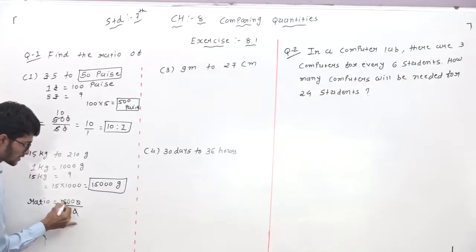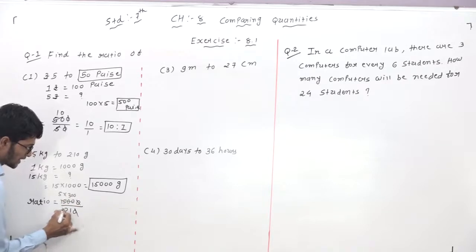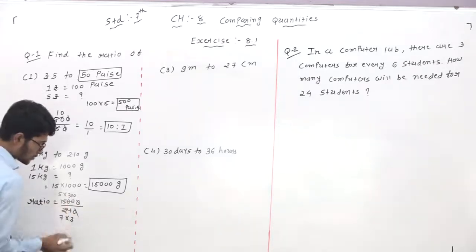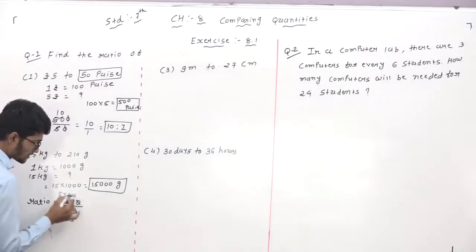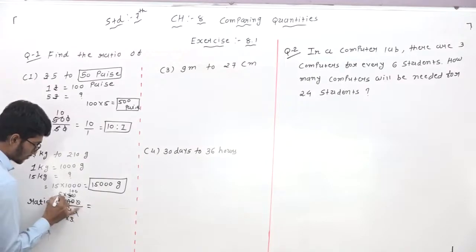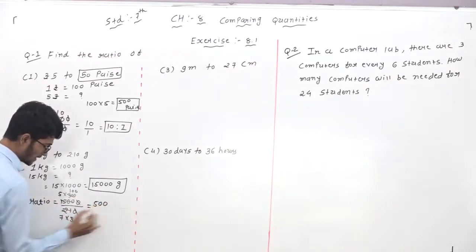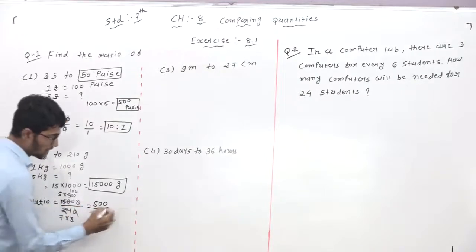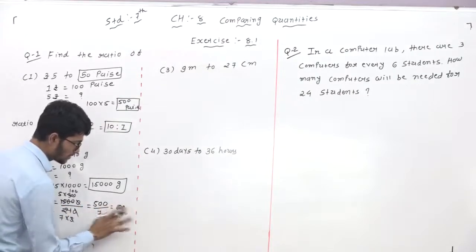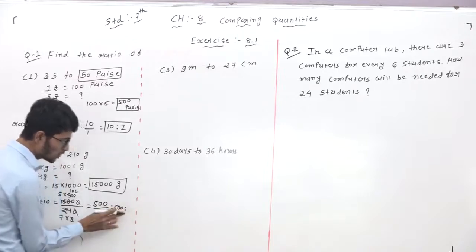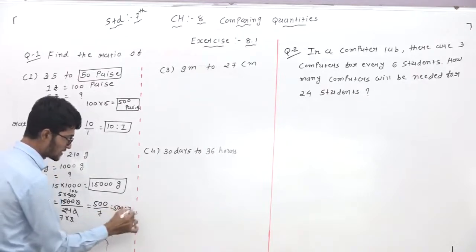Here 5 threes are 15, so two zeros apply here, and here 7 threes are 21, so we get 500 by 7.